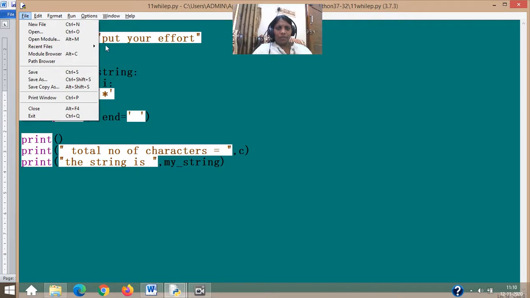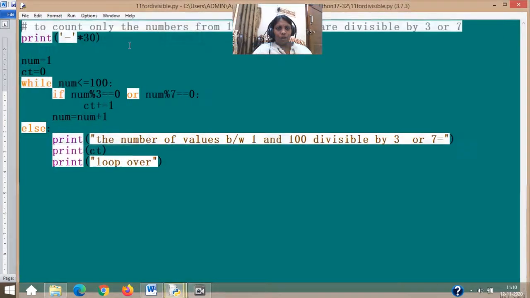In that divisibility, we were using for loop, I'm sorry, we were using your while loop, and I told we will be changing that to for loop. Correct? This was the last question. Now, how to change it into the for loop? Let's keep this intact. You don't have to do anything.